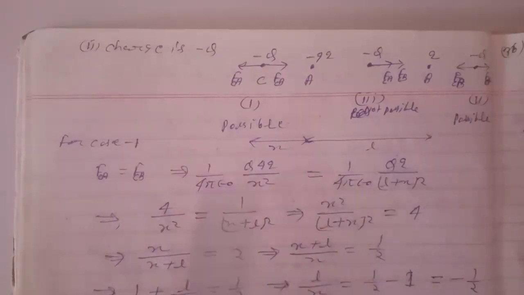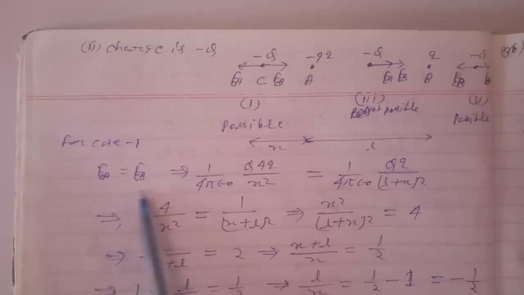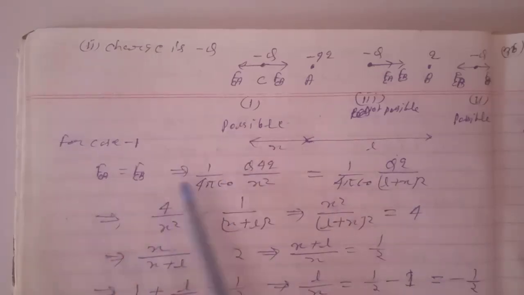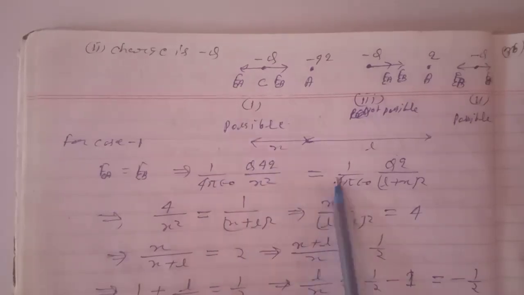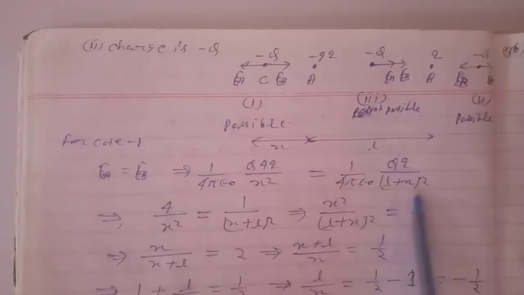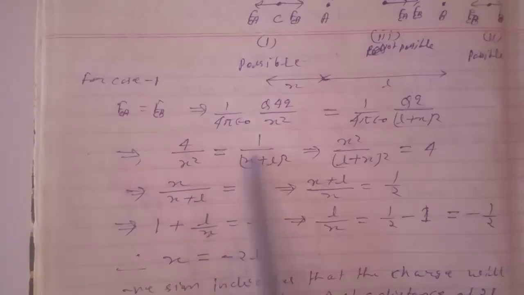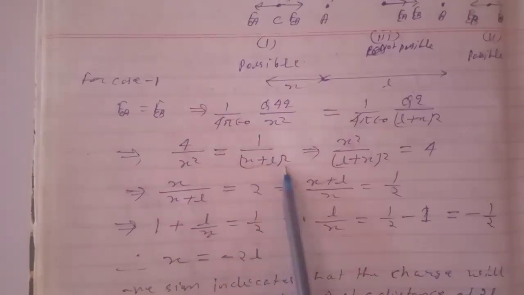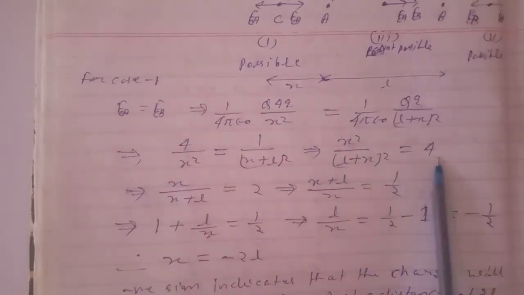Then again we can apply that the force due to A is equal to the force due to B on particle C. So we have 1 by 4 pi epsilon naught q into 4q by x square equals 1 by 4 pi epsilon naught q into q by L plus x to the whole square. And this gives 4 by x square equals 1 by square of x plus L. This implies x square by L plus x to the whole square equals 4.